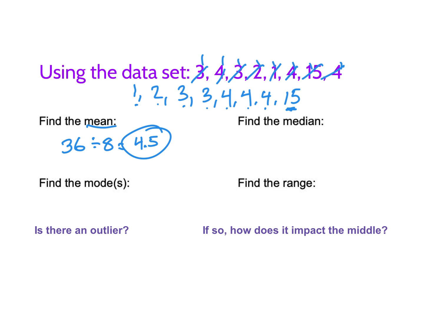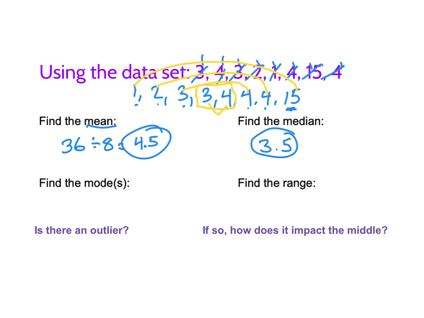The median is where we look and we say, okay, I have them all lined up in order from least to greatest. I want to find which one's the middle of that group. So which person has the middle amount of candy? See how that's like a different middle? Ooh, there's 2 people that are in the middle of that. And I want to find out what would be in between them. So what would be in between 3 and 4? Well, that would be 3.5.